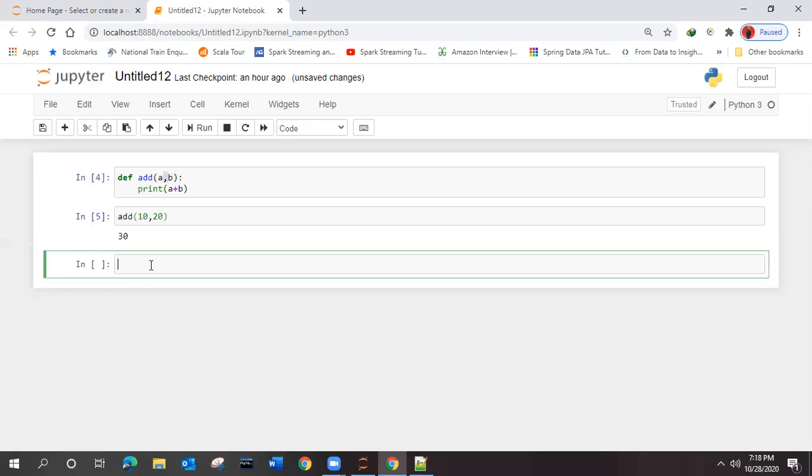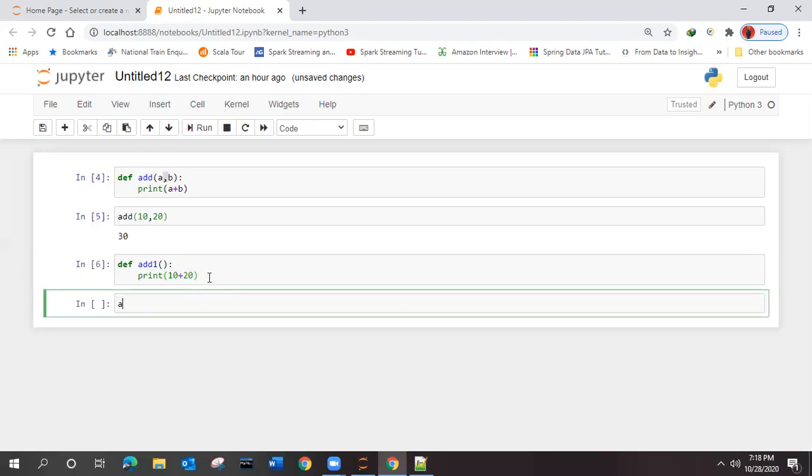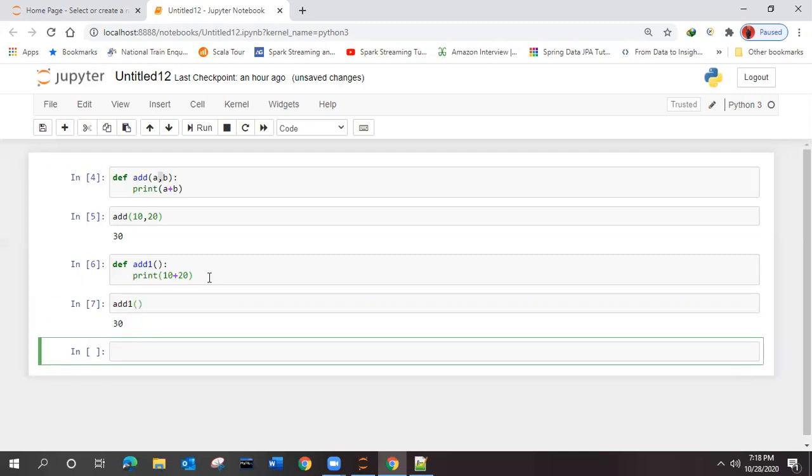I will try to define another function, def add one. What is the difference between these two functions?